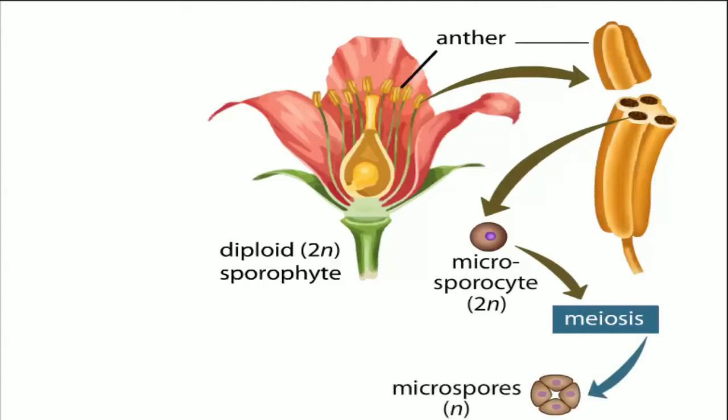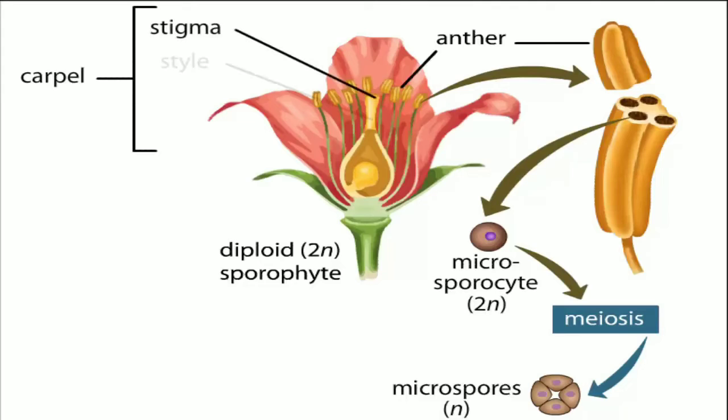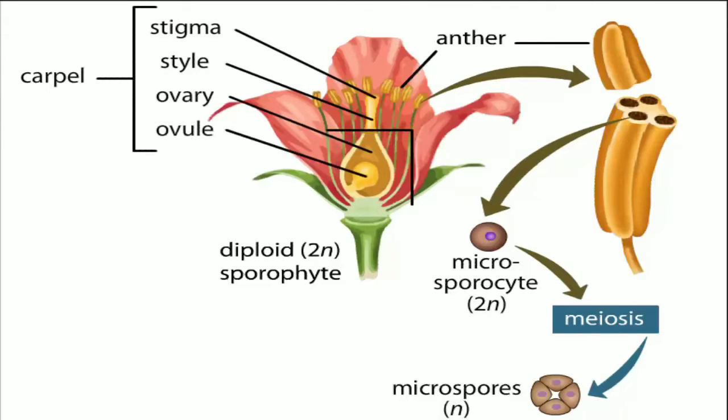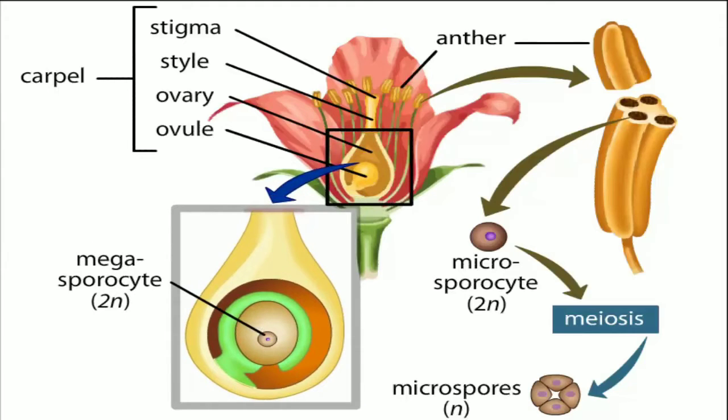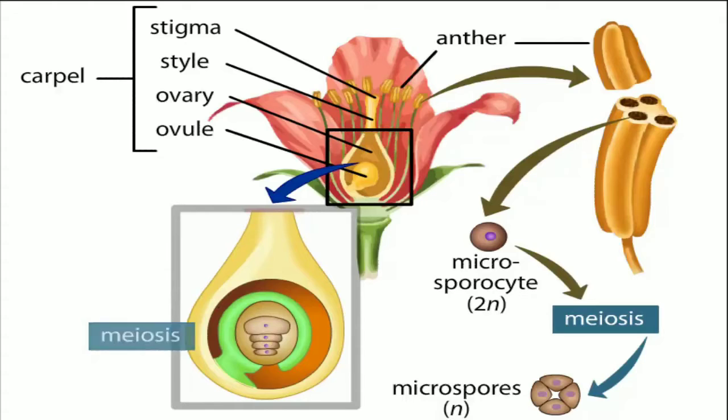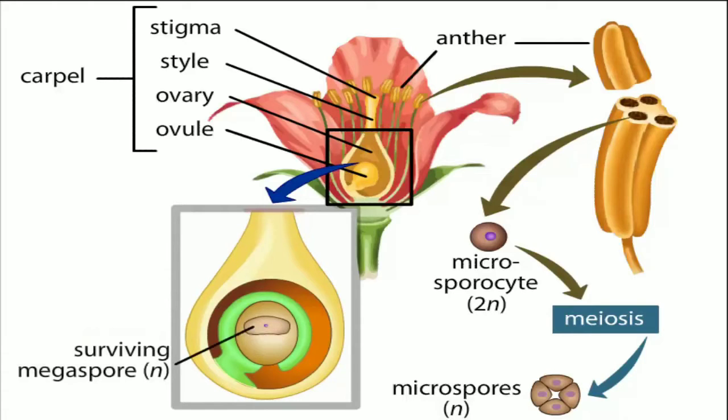Meanwhile, a similar process occurs within the flower's female parts, which consist of one or more carpels. In this example, the single carpel consists of a stigma, style, ovary, and ovule. A single diploid megasporocyte exists in the ovule and divides by meiosis to produce 4 haploid megaspores, only one of which survives. By producing 2 different types of spores, the microspores and megaspores, angiosperms and all other seed plants are